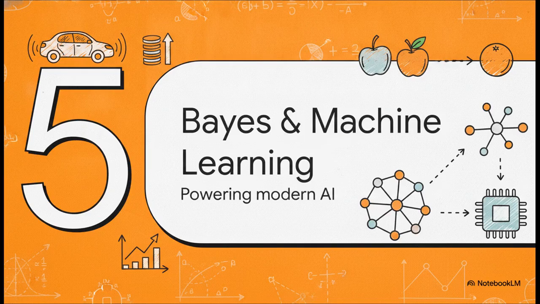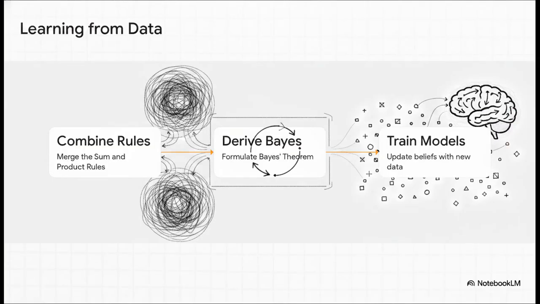Section 5. Bayes and Machine Learning. So, how did these simple rules regarding boxes of fruit scale up to actually power modern artificial intelligence? Like, how do we go from apples and oranges to self-driving cars and trading algorithms? The huge leap happens when we combine them. By mashing the sum and product rules together, we immediately derive Bayes' theorem. And Bayes' theorem is literally the foundational algorithm for how machines learn from data. It allows a machine to have a prior belief, observe new data, and immediately update its belief.